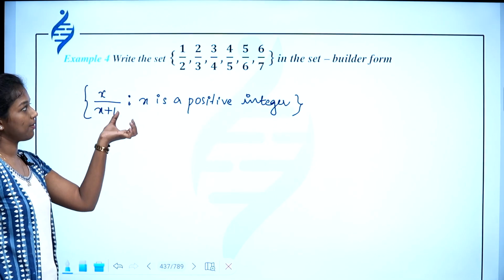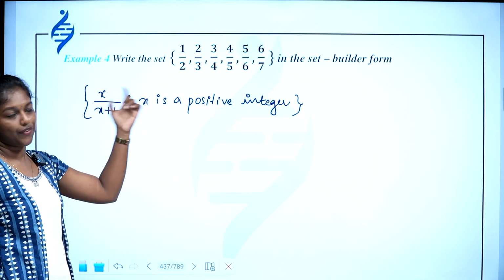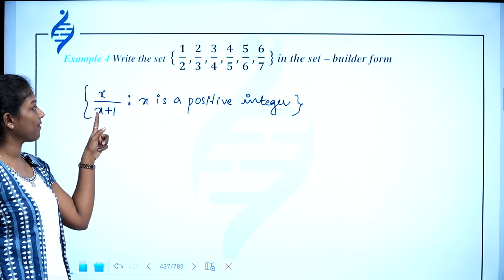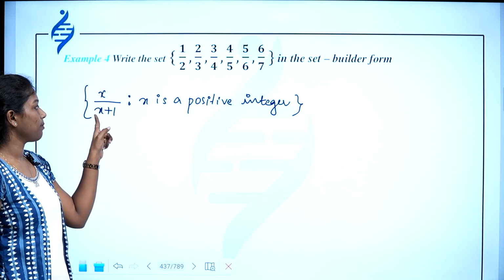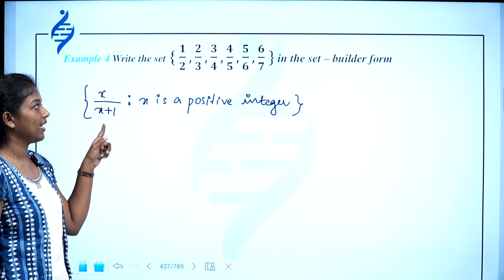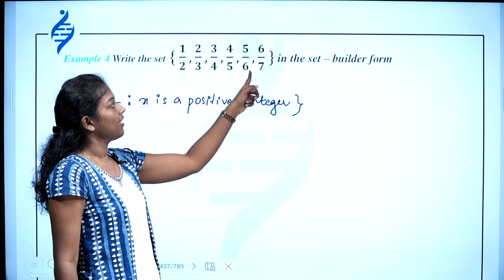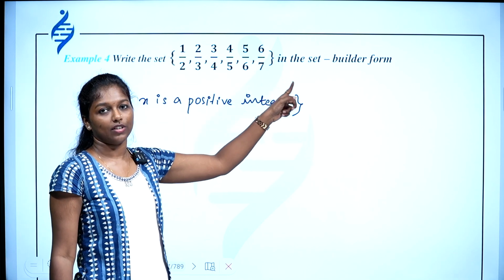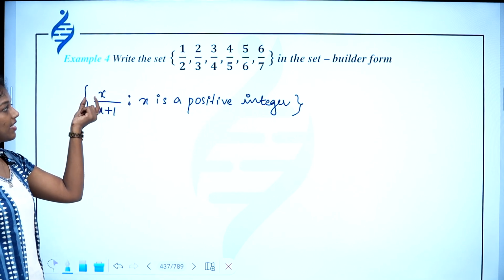X divided by x plus 1, and x is a positive integer means you should start with 1. If you give 1 it becomes 1 divided by 1 plus 1, 1 by 2. Then if you give 2 it becomes 2 divided by 2 plus 1, 2 by 3. And there is one more thing. Here it comes up to 7 only. Okay, so you should take up to 6. X should be up to 6 itself.